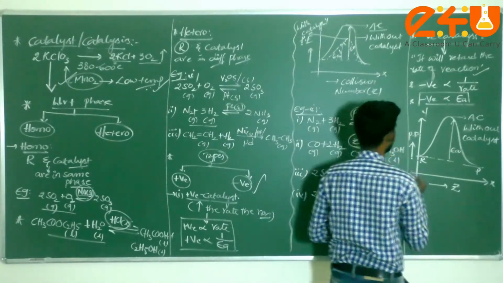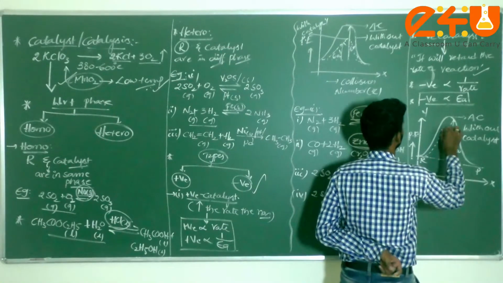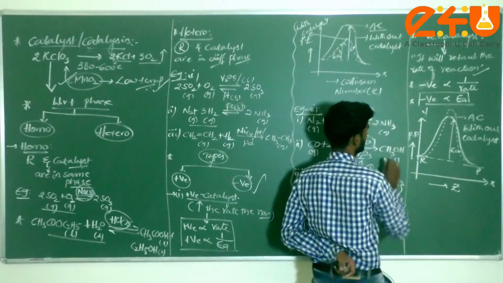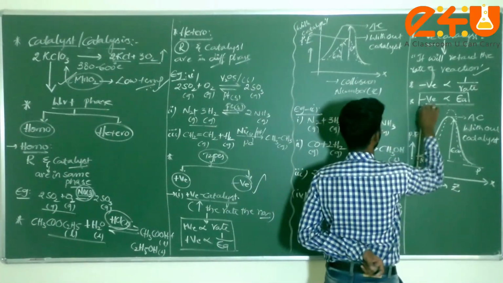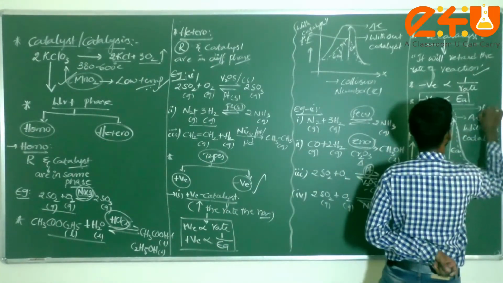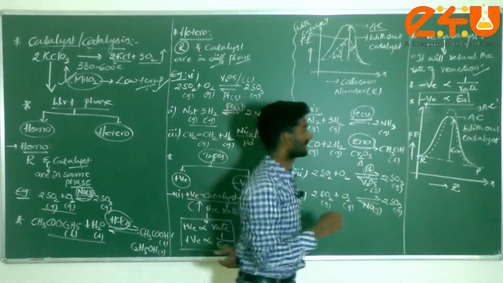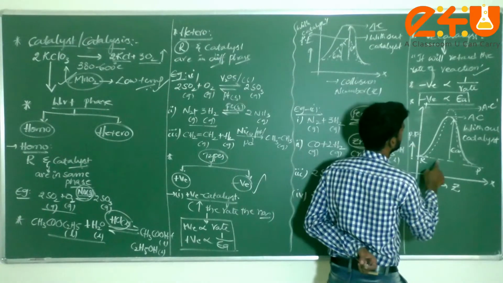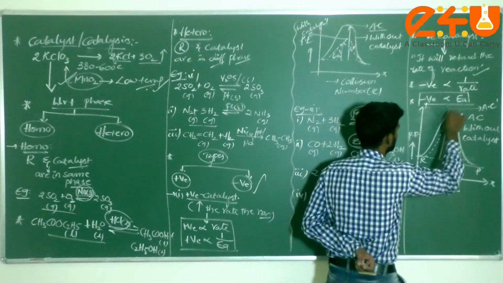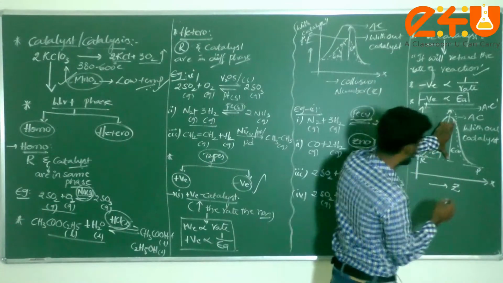Then after I use the catalyst, how does the rate of the reaction change? Just check it here, dear students. If you consider this as the Y axis, up to here this is the activated complex, and this I can consider as activated complex dash. Just check whether the activation energy from the reactant molecule increases or decreases. This is EA dash. Up to here this is known as activation energy.